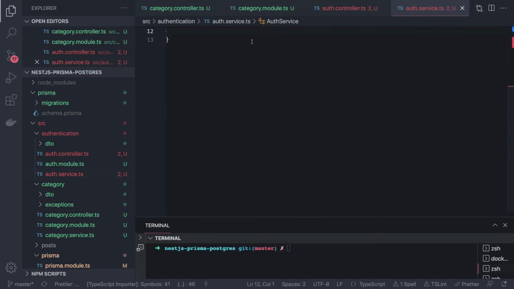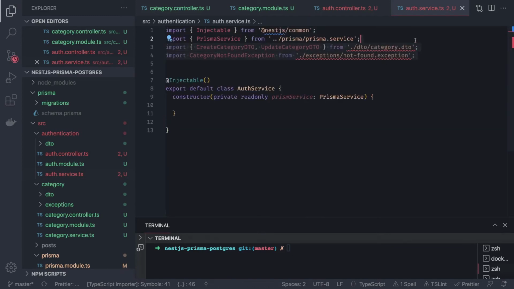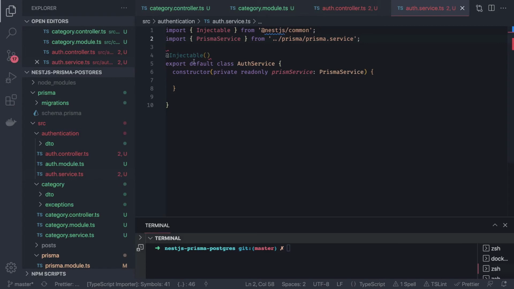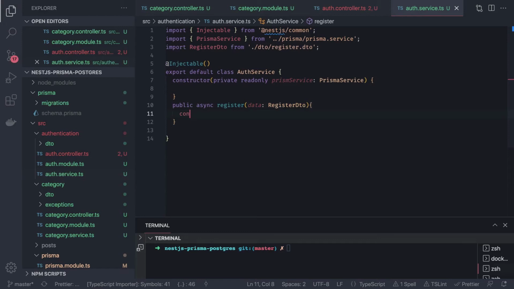Remove all the other non-required things. Remove the non-required imports. So this is our auth service. Now inside auth service, what we are going to do for the register, first we will define the register method. So this will be public async register, and what we are getting in the payload, we are getting the register data. Data is of type register DTO that you can import here, and then here we will start.